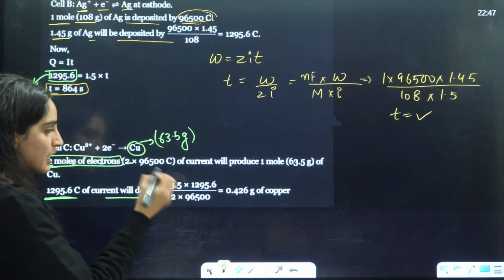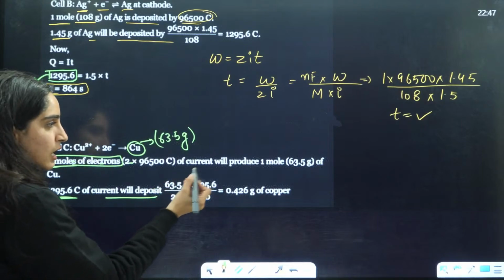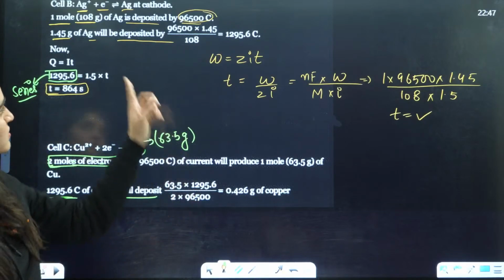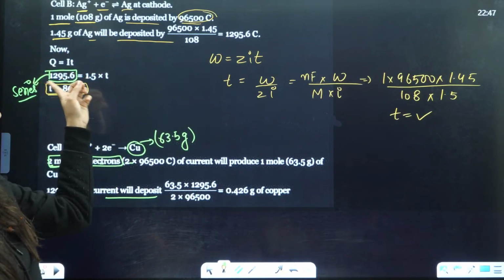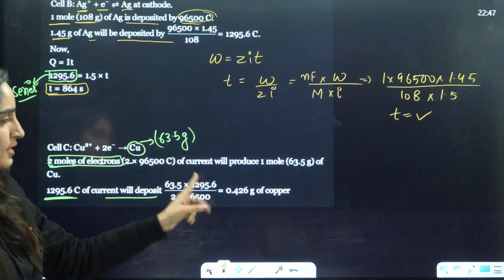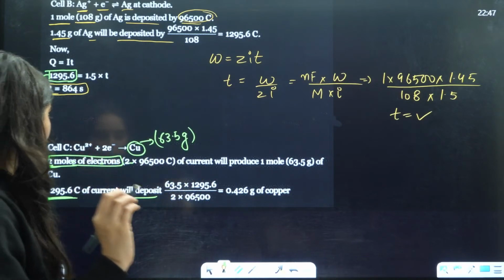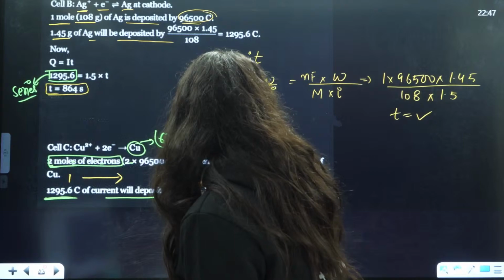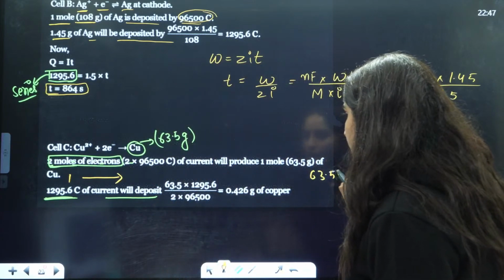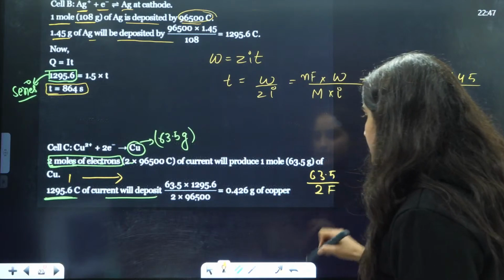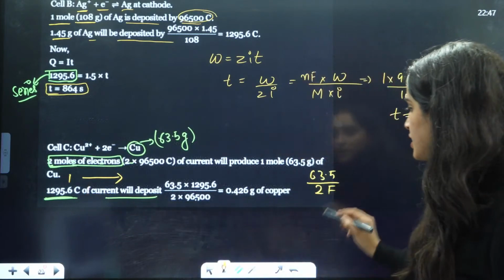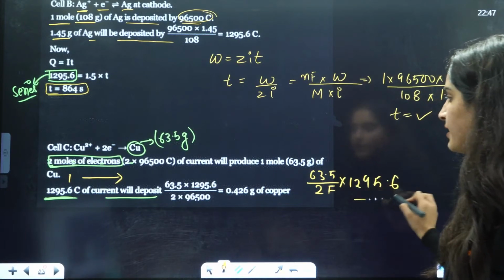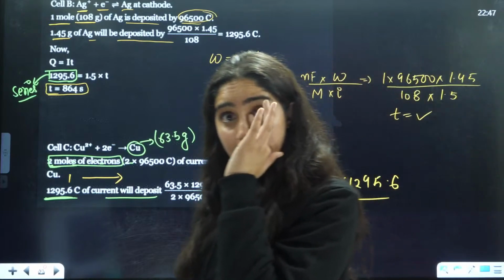Same thing we will do here, right? This much of current was deposited, that is for 1 mole, multiplied by the same thing that you had here, 1.1295.6, this much. So basically you can just write here that 1 mole will give rise to 63.5 divided by 2 Faraday, and this much of charge will give rise to 129.5.6 Faraday, right?